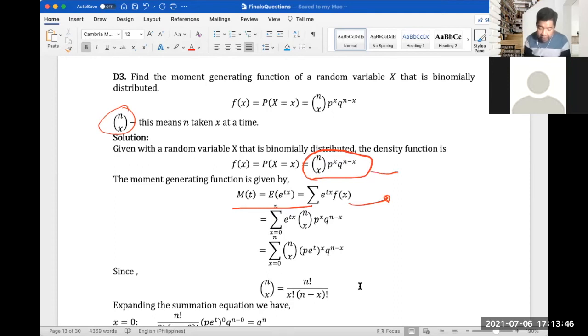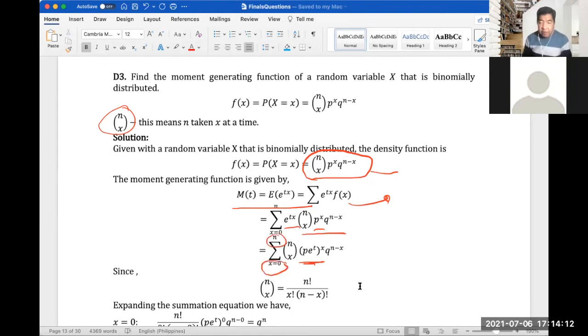So we can just plug it into our summation equation and rearrange this, combining e to the tx and p to the x, which is this: the quantity (p e to the t) to the x, times q to the n minus x, times n taken x at a time, from x equals 0 to n, right?